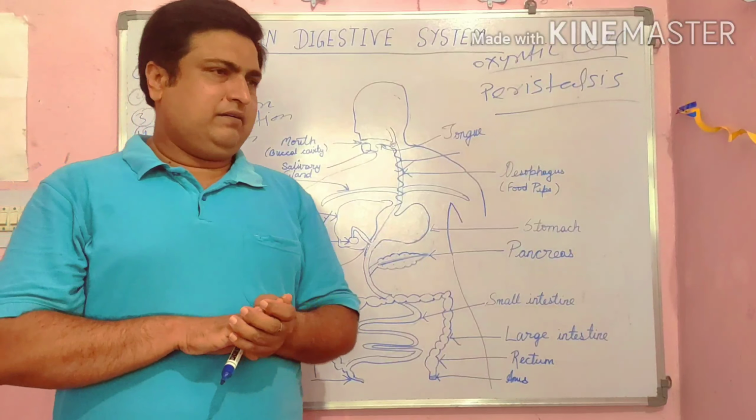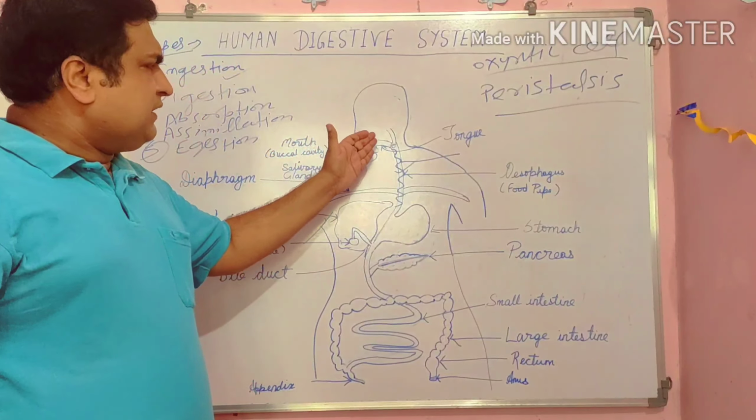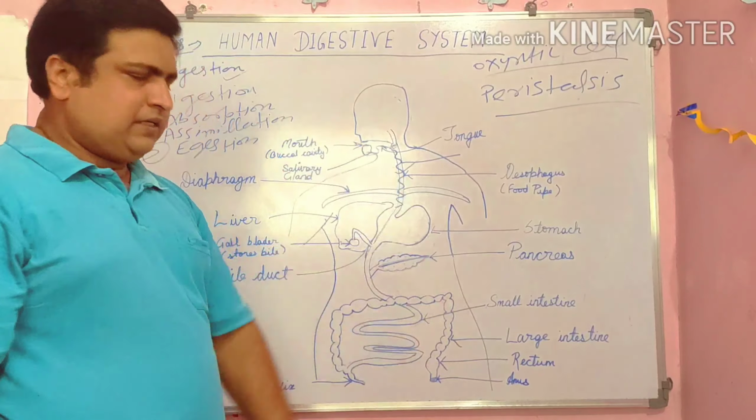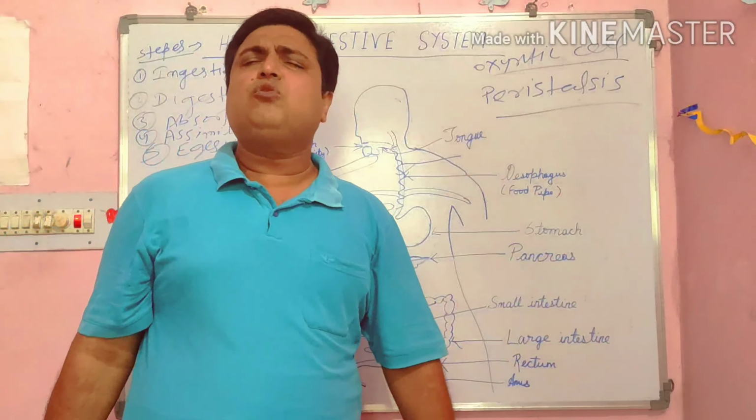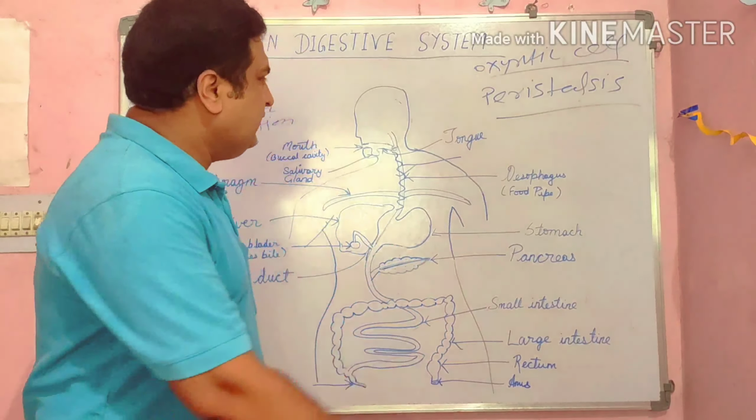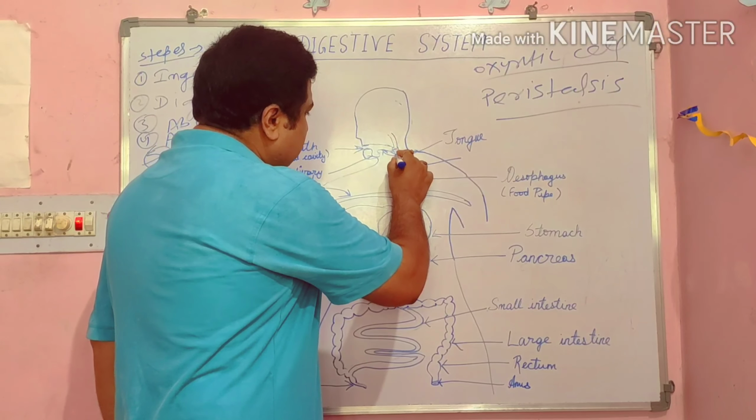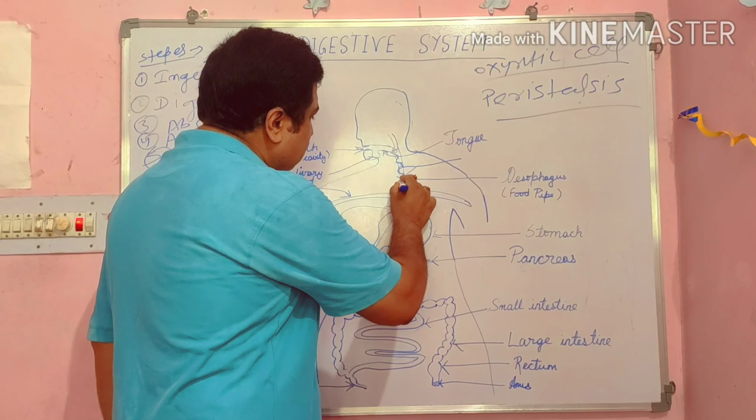Then these food substances go to the stomach through the esophagus. The esophagus is also called the food pipe, and it is made up of muscle.